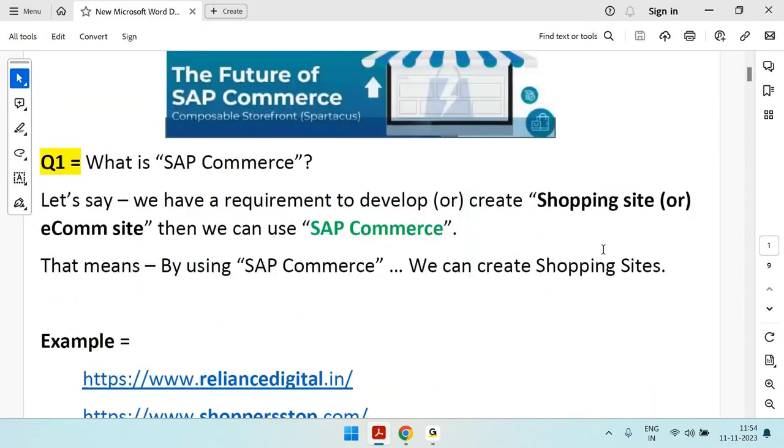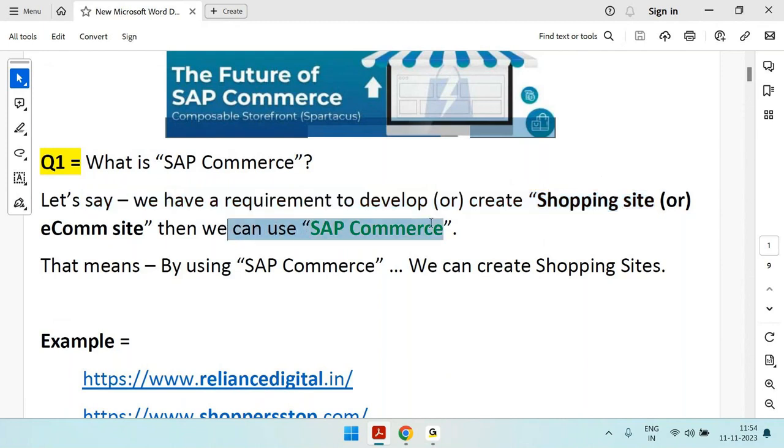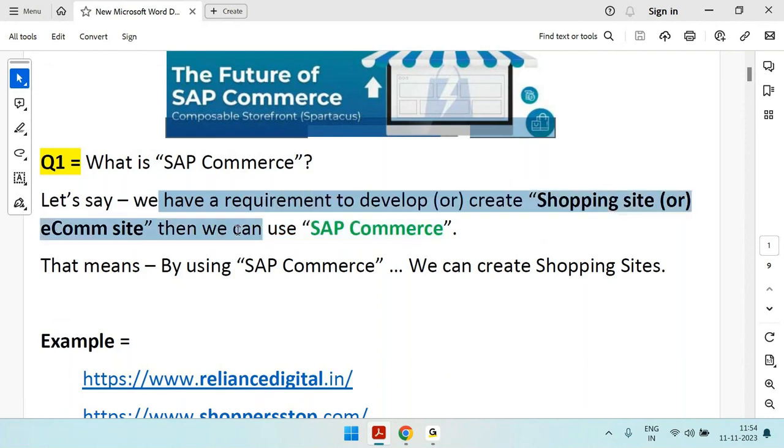So the question is, what is SAP Commerce? Let's say we have a requirement to develop or create a shopping site or e-commerce site. Then we can use SAP Commerce.